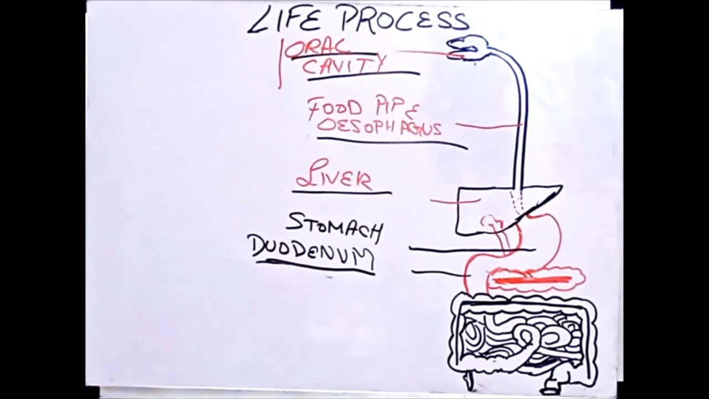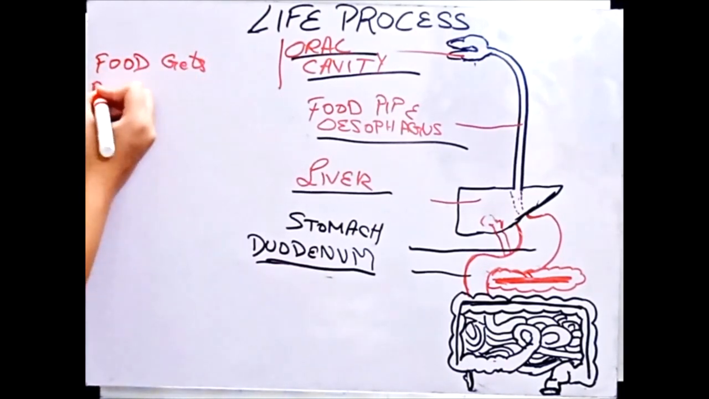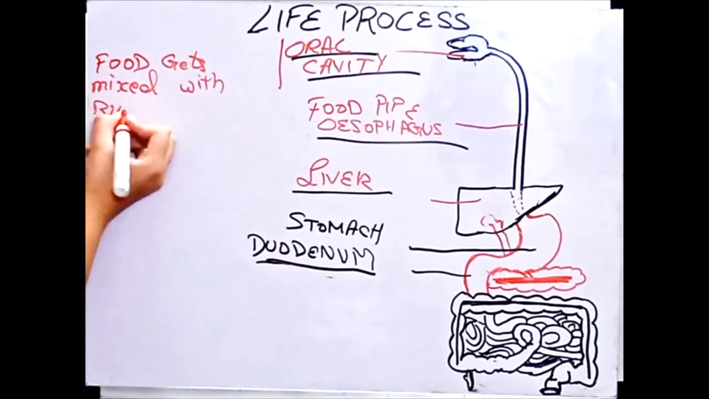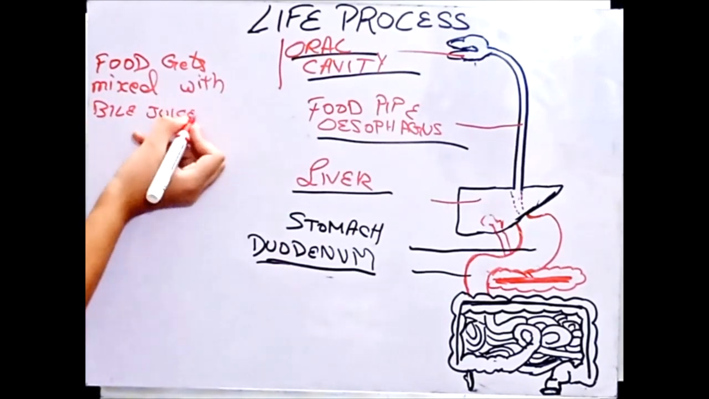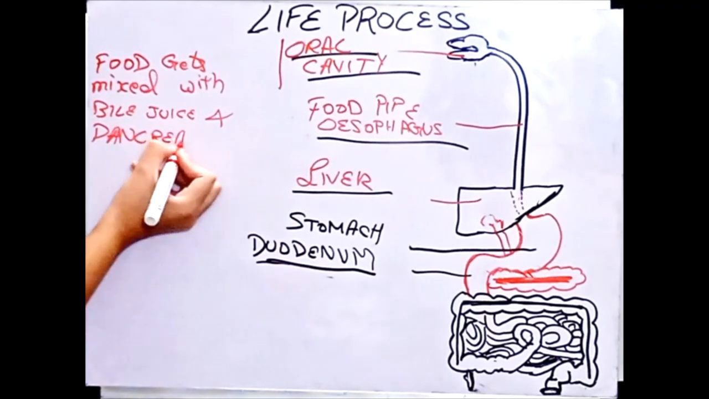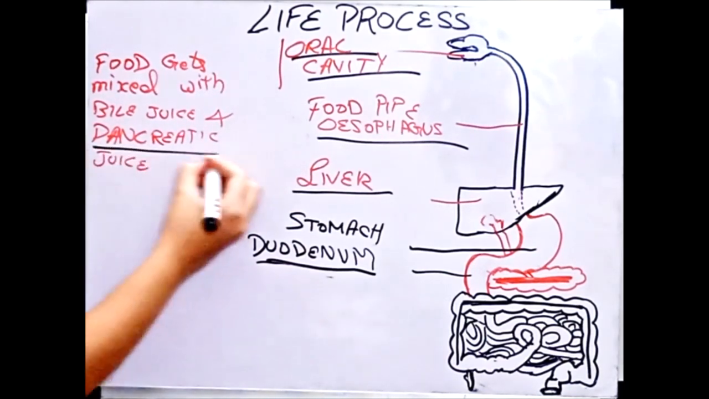So now duodenum का work क्या है? So food gets mixed with bile juice and pancreatic juice. Now if the term pancreatic has already come, so let's talk about pancreas also.